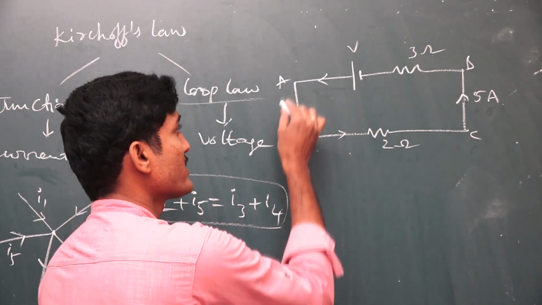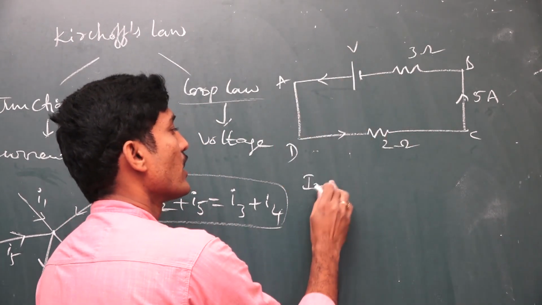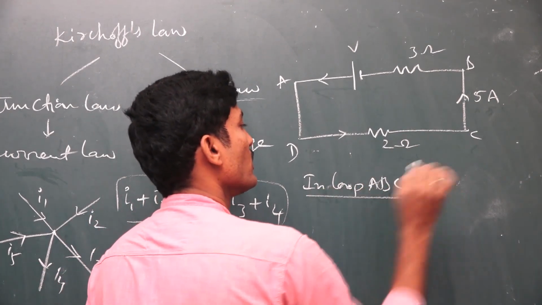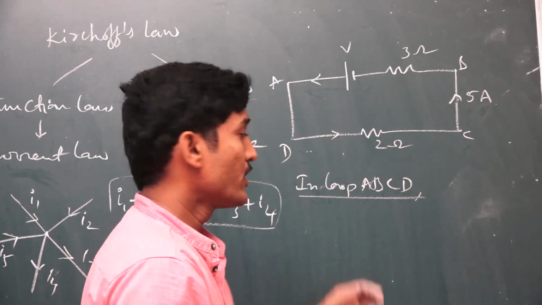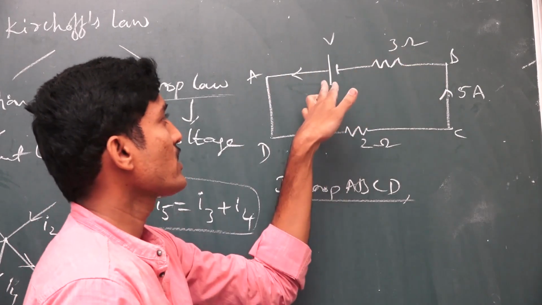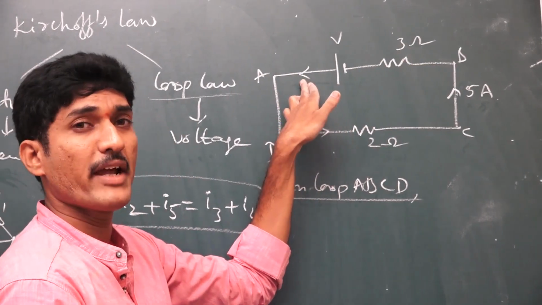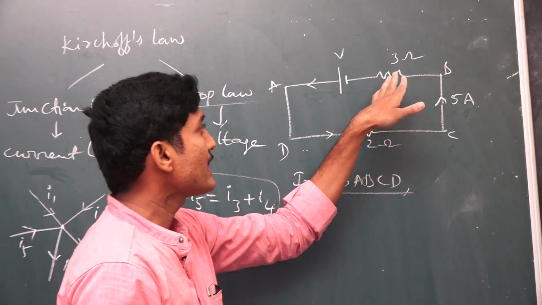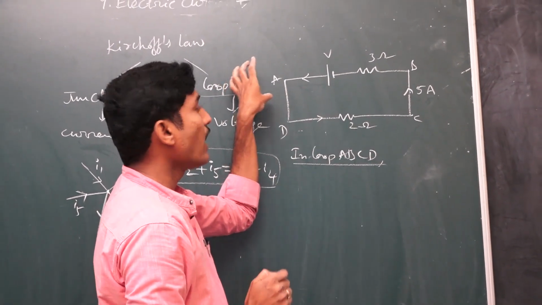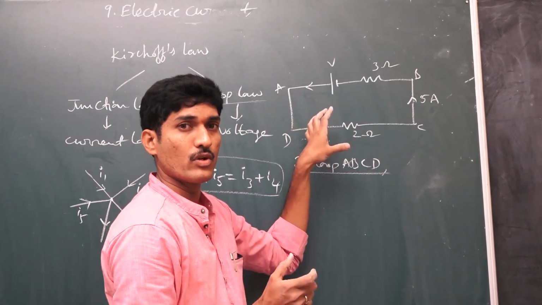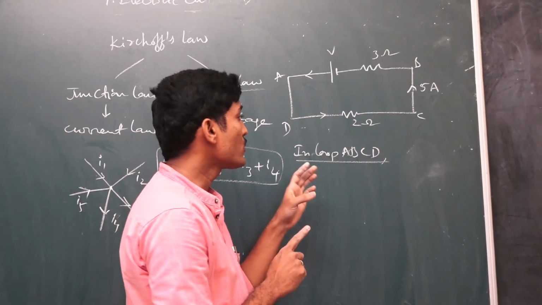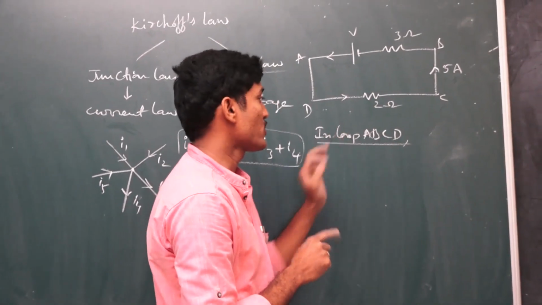If I consider the ABCD loop, you must write the loop name, that is, which loop we are considering. Next, if you go from A to B, consider only components, either the resistor or the voltage source. In the loop law, all terms should be voltage terms only. Individual current terms or individual resistances should not be written in the expression.